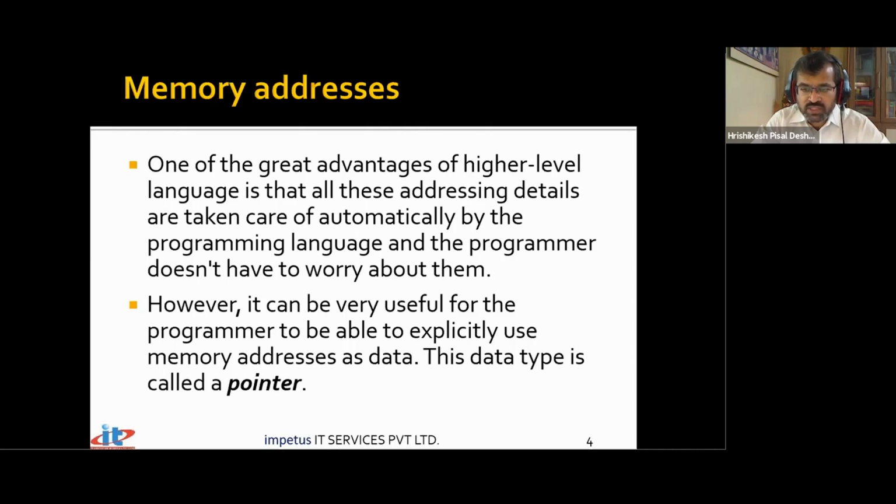So pointers are special types of variables. And we have to be very careful while we are handling this concept of pointers. These special types of variables do what? They store the address of something. It could be the address of a variable or the address of a function. So they store only addresses, and we can fetch the value which has been stored at that particular address. We can have a pointer to a function, we can have a pointer to a variable, and the variable could be of any type. So pointers point to some memory location.